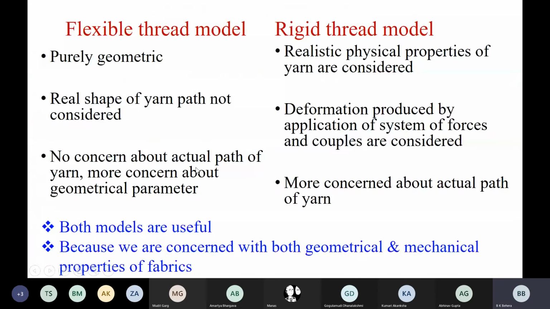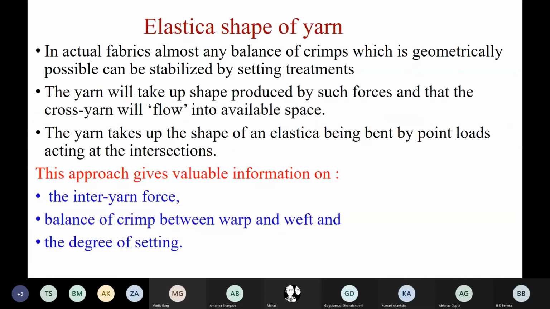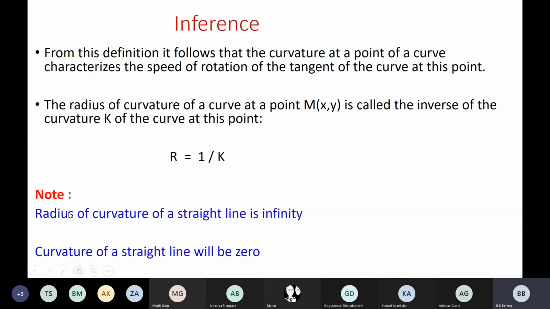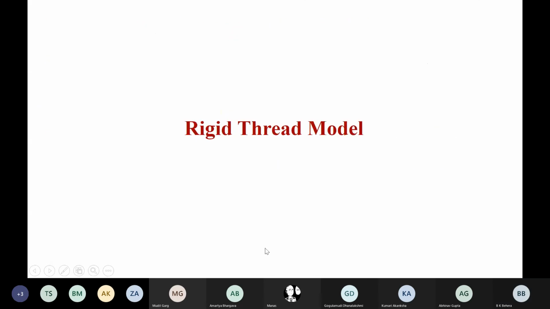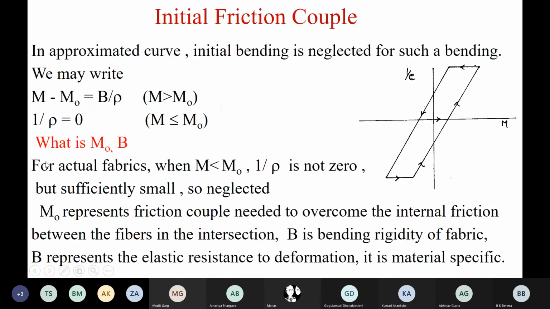I have already explained this. Two important points: the radius of curvature of a straight line is infinity, and the curvature of a straight line is 0. When the applied couple is less than the frictional restraint, you cannot see the fabric bent. The fabric will start bending only when the couple is greater than M naught. So as long as the applied couple is less than M naught, 1 upon rho is equal to 0.